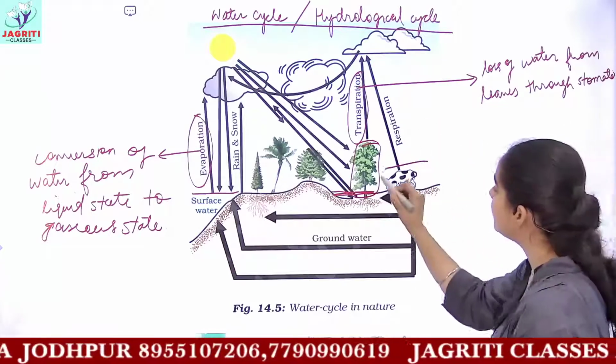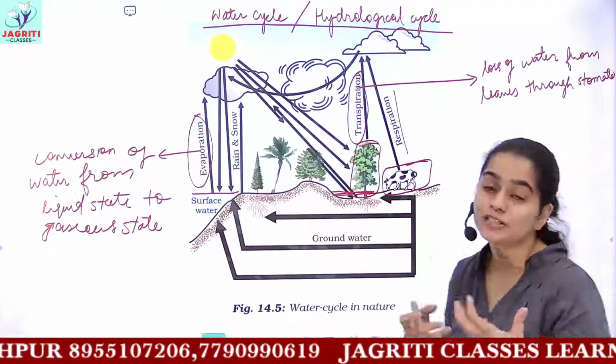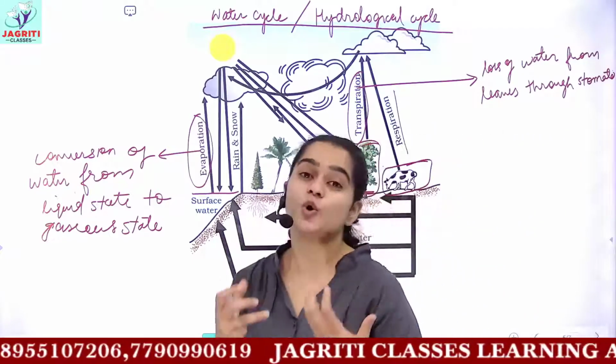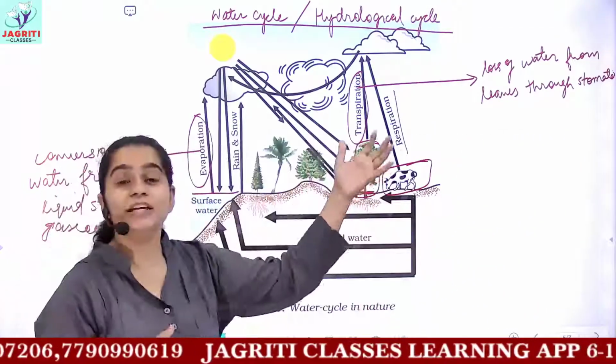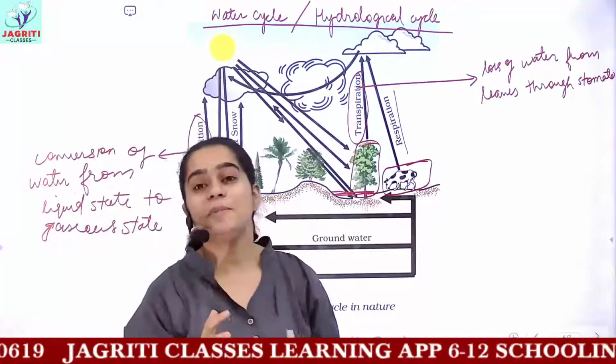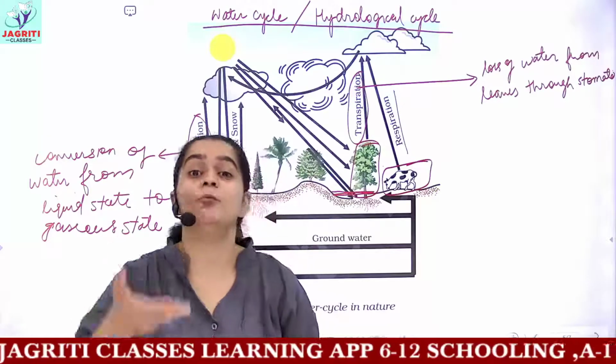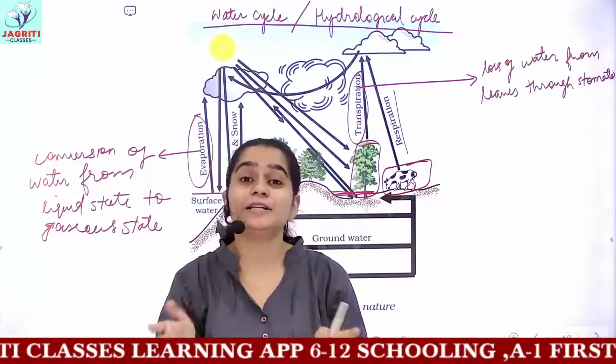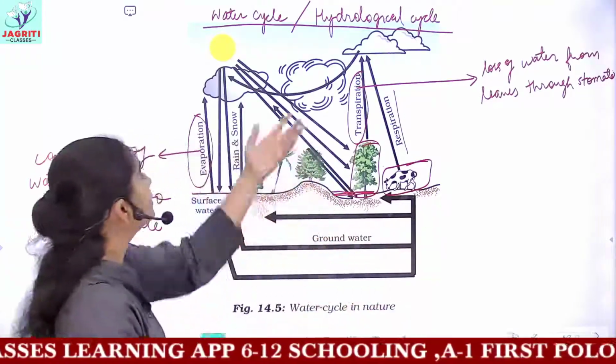The next is the living organisms which undergo the process of respiration. They also contribute to increasing the amount of water vapors present in the environment. Now when these water vapors move up, they get condensed and form the clouds.